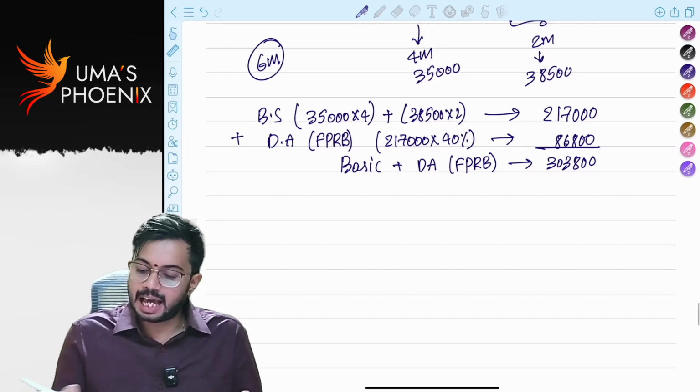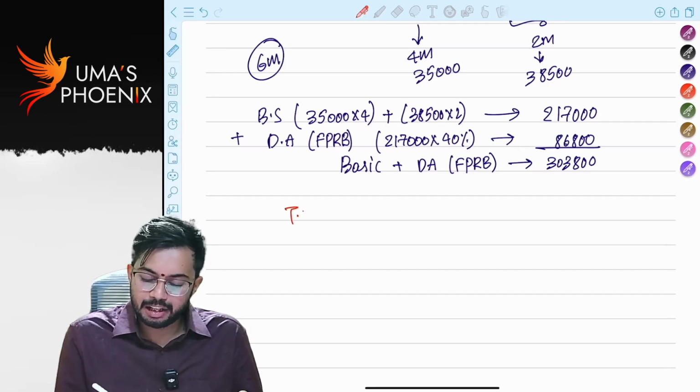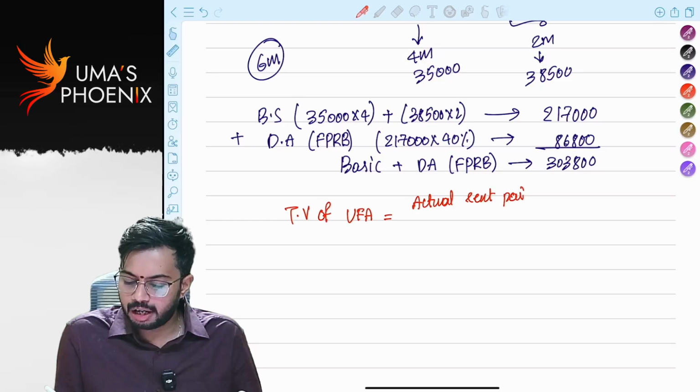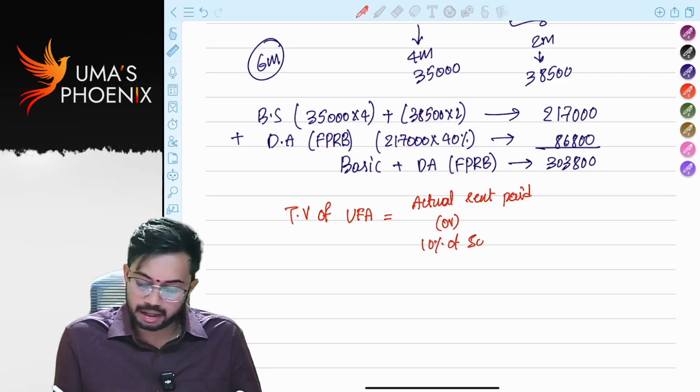Now, how much is the taxable value? The taxable value of unfurnished accommodation is the actual rent paid by the employer or 10% of salary, whichever is lower. Am I correct?